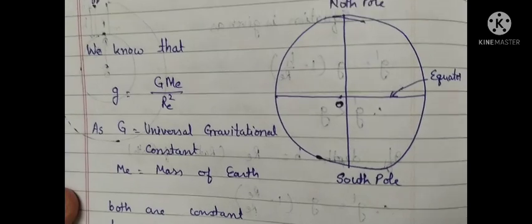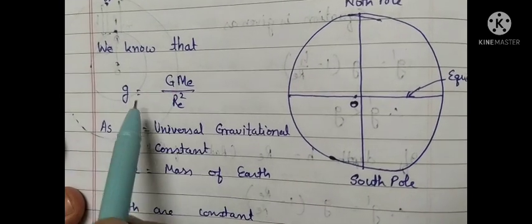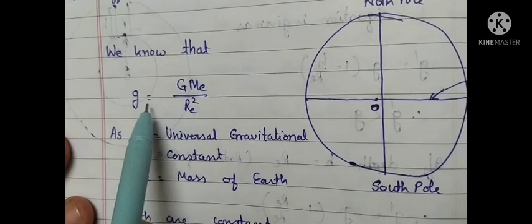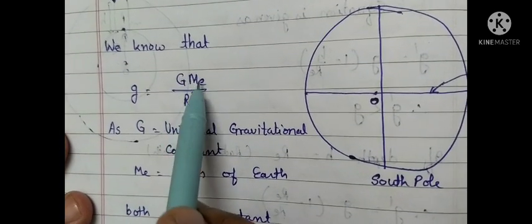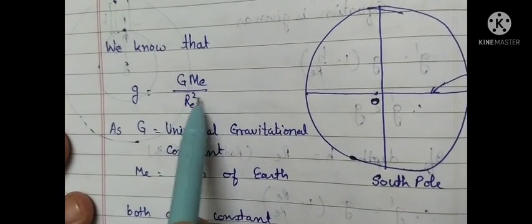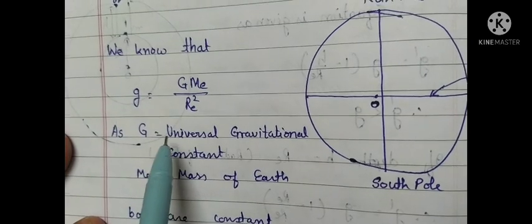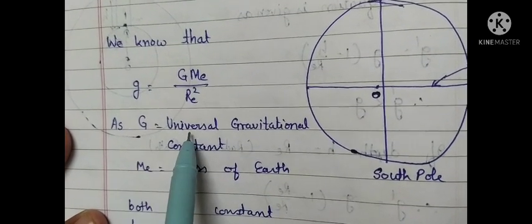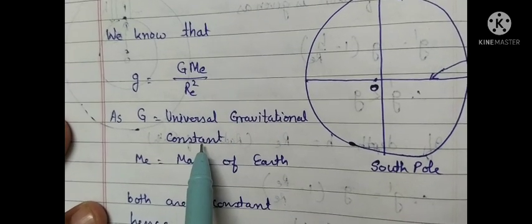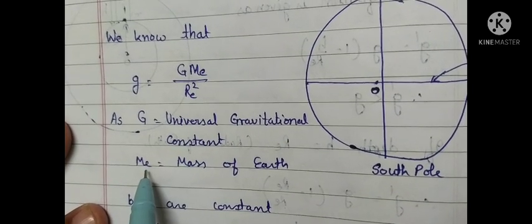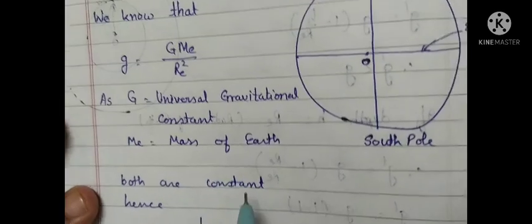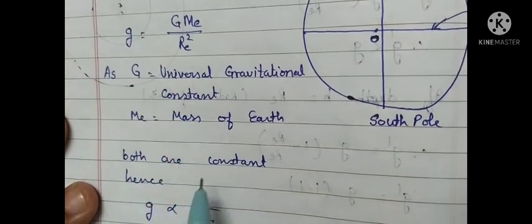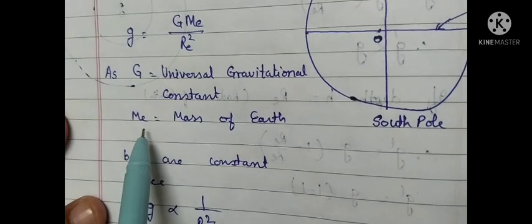Now we come to the point. As we know, acceleration due to gravity g is given by the equation g = G Me over Re square. In this equation, capital G is known as the universal gravitational constant, and capital Me is the mass of the earth.